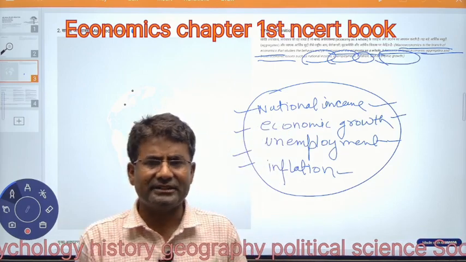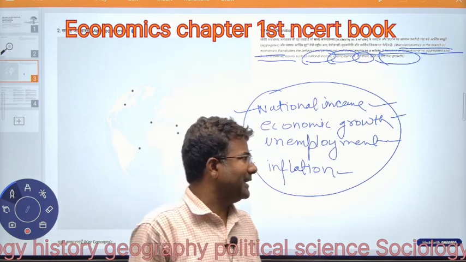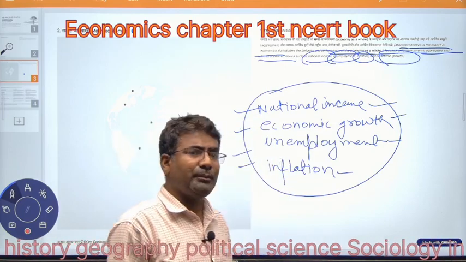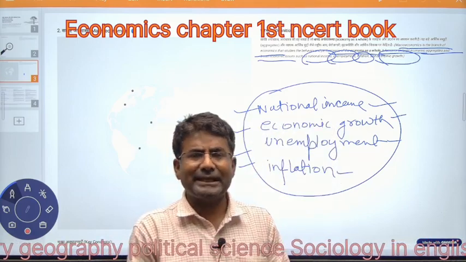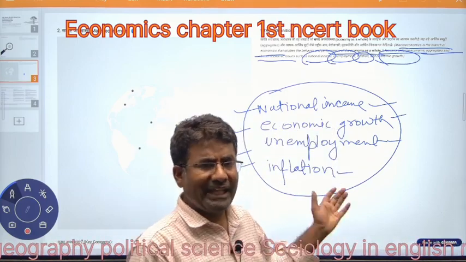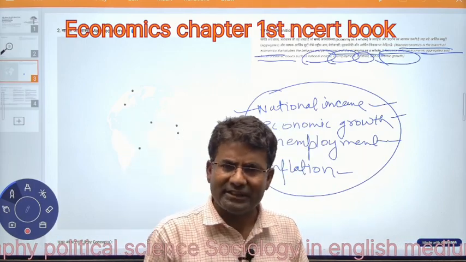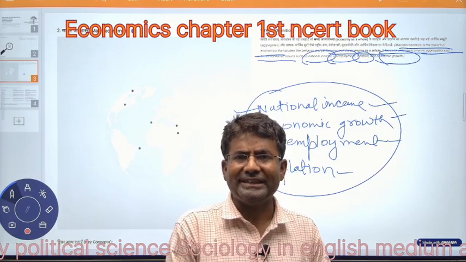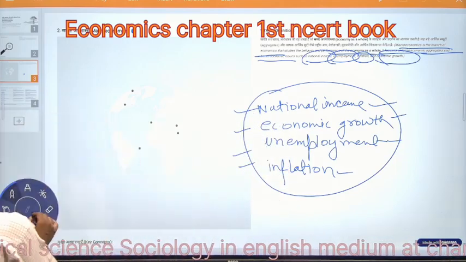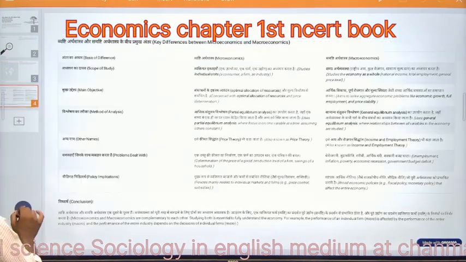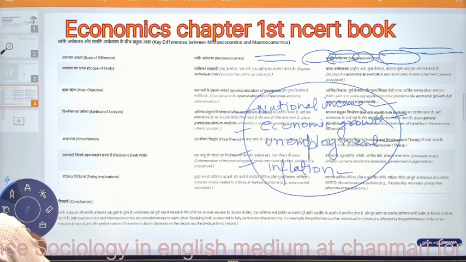In any nation the major problems are people's income and economic growth, unemployment, and inflation, the stability of prices. So here we study as an aggregate, but in microeconomics all these things are studied on an individual basis.